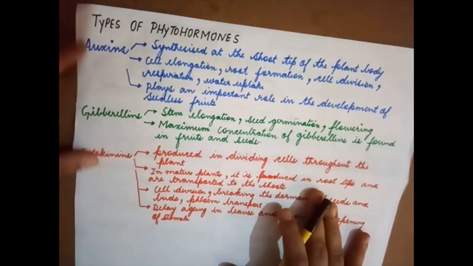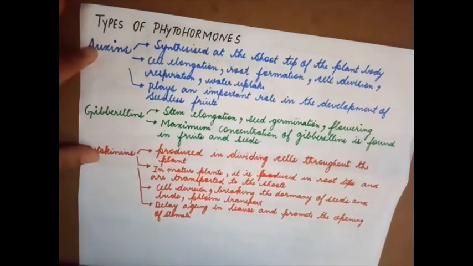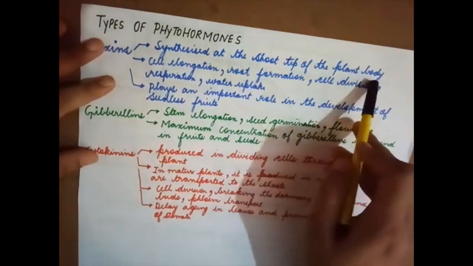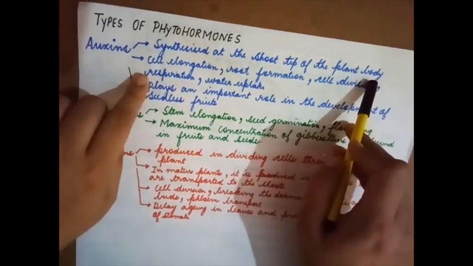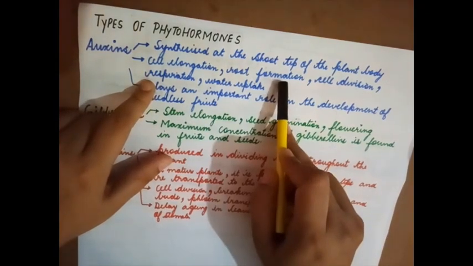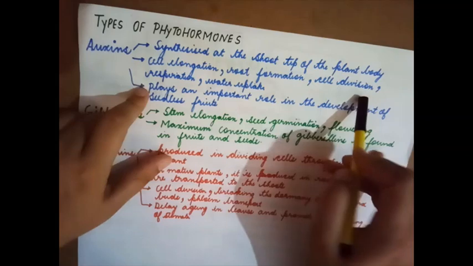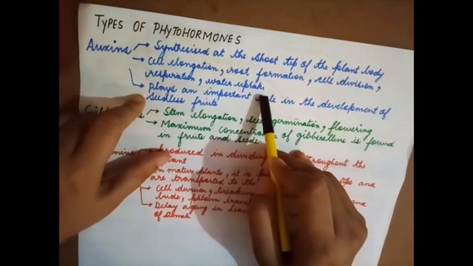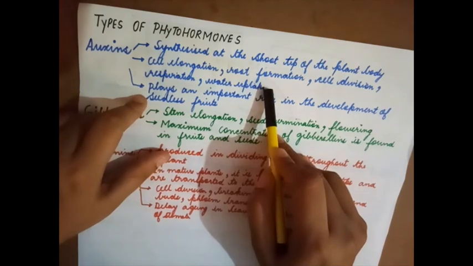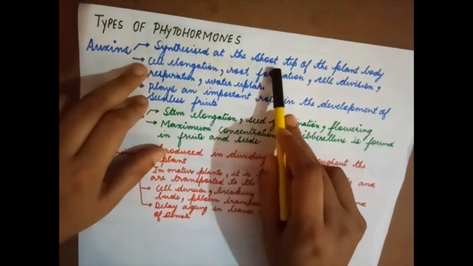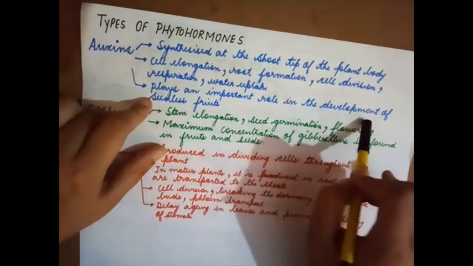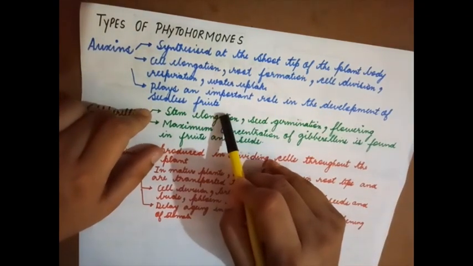Now let's look at these phytohormones. These three phytohormones are known as growth promoters. Auxins: they are synthesized at the shoot tip of the plant body. They bring about cell elongation, root formation, cell division, respiration, and water uptake. So these are the very important functions that auxins bring about, and they are produced at the shoot tip. Auxins also play an important role in the development of seedless fruits.